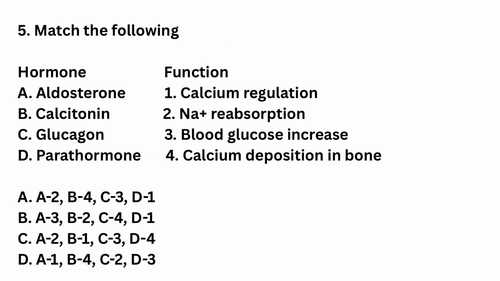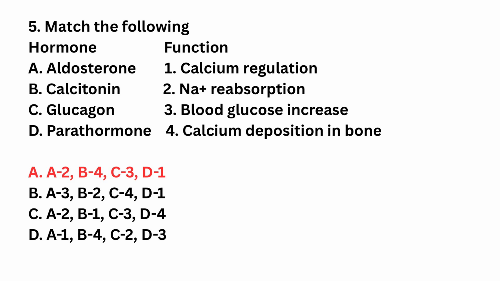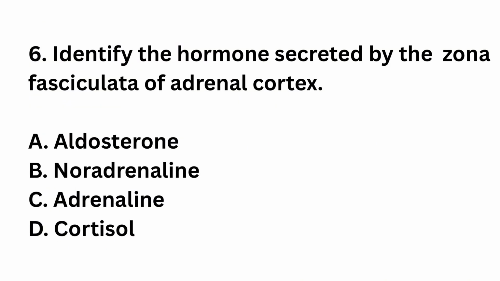Question number 5. Match the following: hormone, aldosterone, calcitonin, glucagon, parathormone. Function: calcium regulation, sodium ion reabsorption, blood glucose increase, calcium deposition in bone. The right answer is option A. Aldosterone increases sodium ion reabsorption in kidneys. Calcitonin promotes calcium deposition, while glucagon increases blood glucose levels. Parathormones regulate calcium levels.